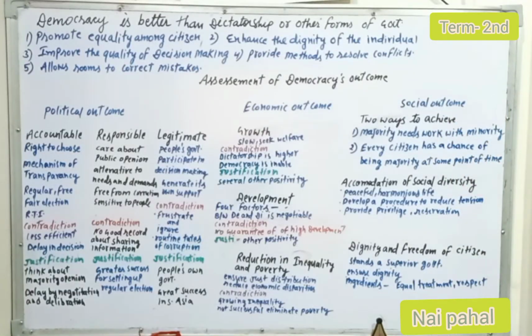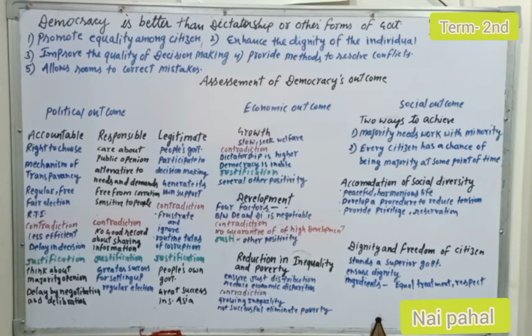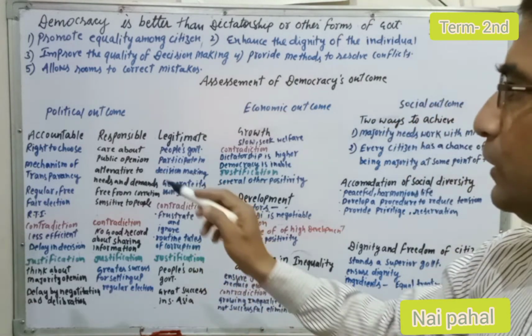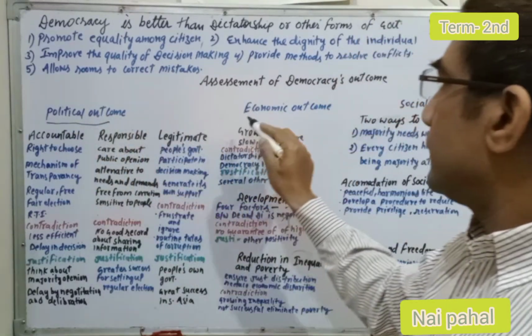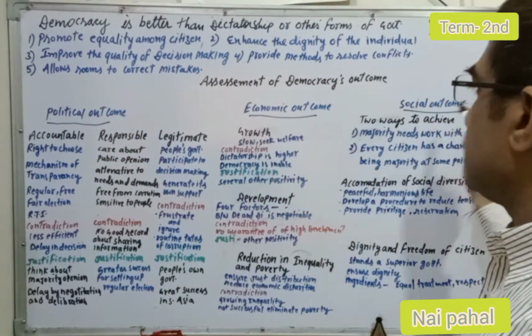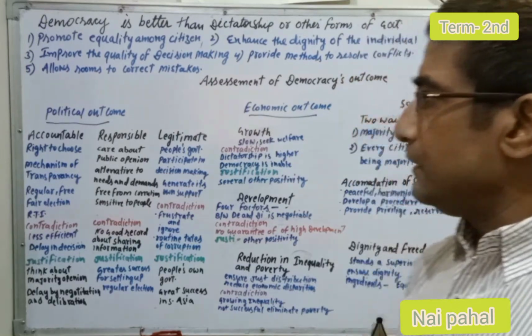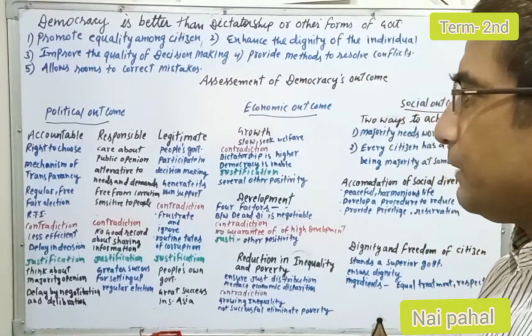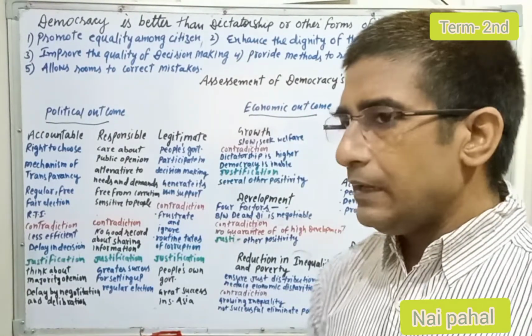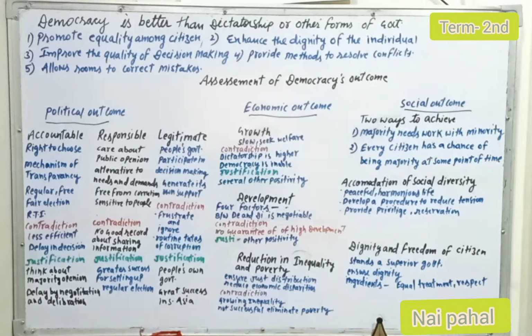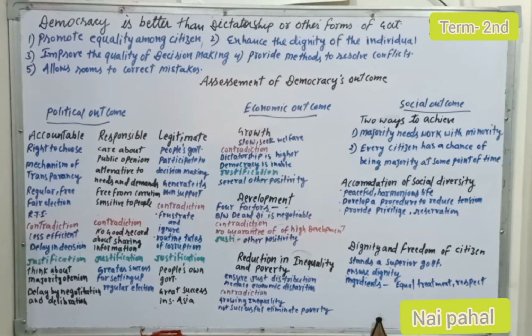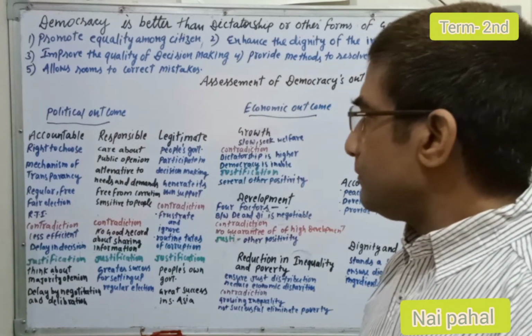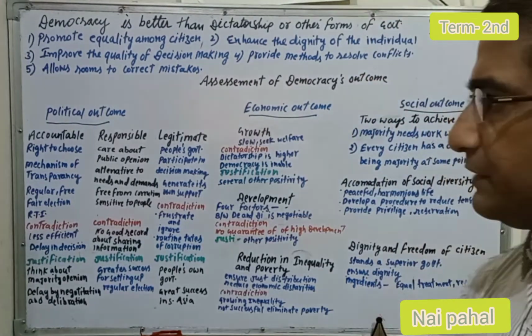Okay, now there is an assessment of democracy's outcomes. So let's see. There are three assessment areas of democracy's outcomes. Number one is political outcomes, then economic outcomes, and social outcomes. In the political outcomes, we will assess them through the accountable government, responsible government, and the next one is legitimate government. These are the three features.